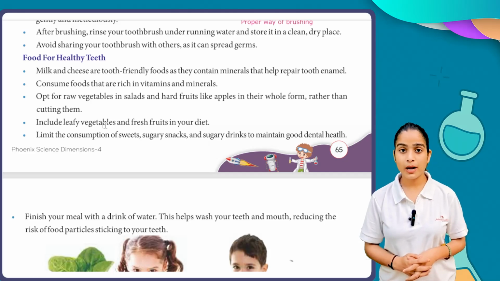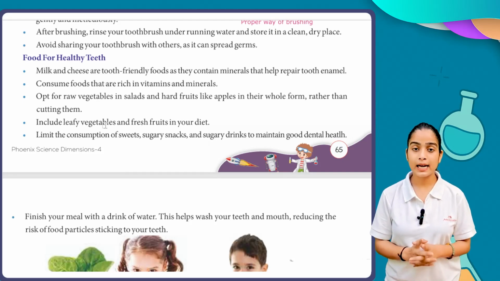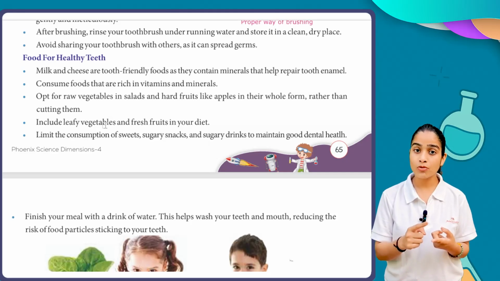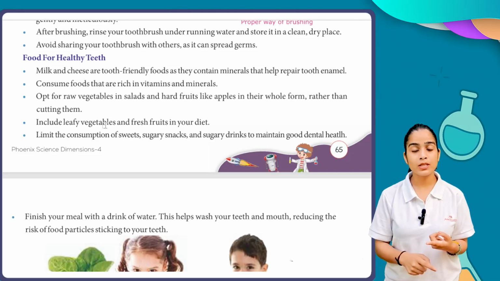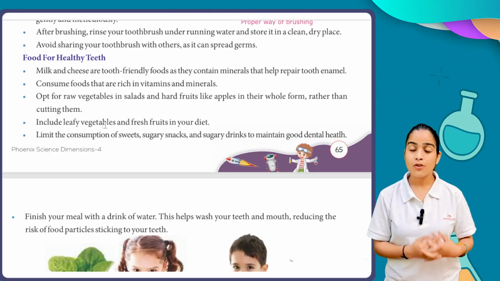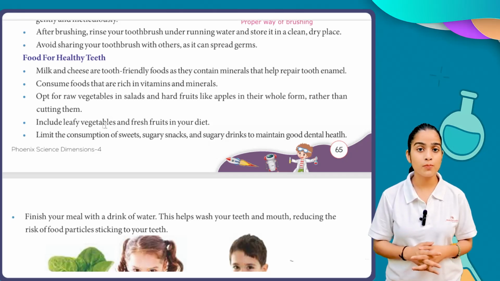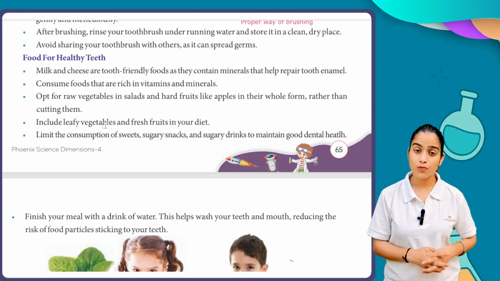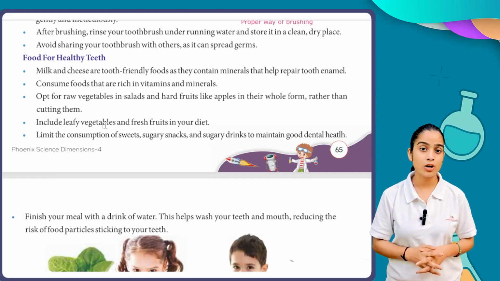What we have to keep in mind for healthy teeth is that we always eat healthy food. We have to add a good amount of salad into our diet. We have to add good fruit into our diet, and we always consume foods which have a good amount of vitamins and minerals, which give the required vitamins we need for healthy teeth. And always keep in mind, whenever you eat something, you have to drink water, because with the help of water we can wash our teeth and the food particles cannot stick to our teeth.